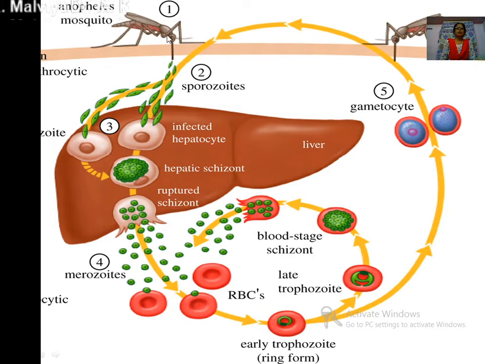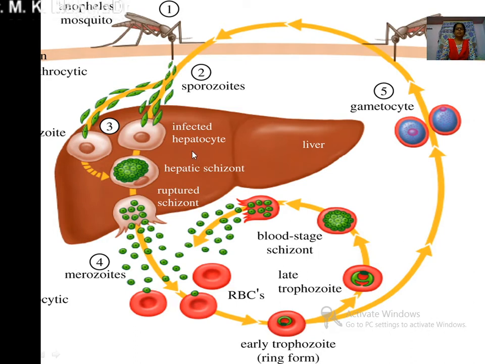At that time, it secretes its saliva for anticoagulation, and along with its saliva, thousands of sporozoites, already deposited in the salivary gland of the mosquito, are introduced into the blood circulation of this man. Now all these parasites enter the liver cells, and thus the asexual life cycle begins.